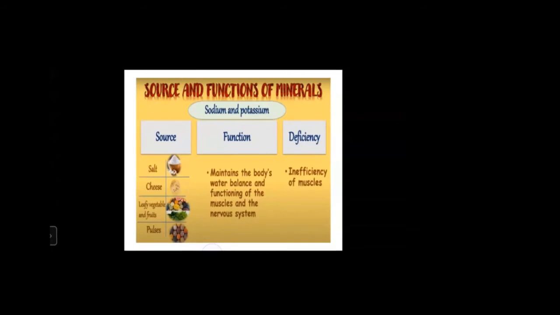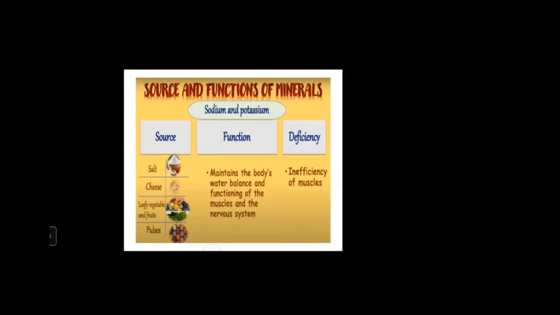Next minerals are sodium and potassium. We get sodium and potassium from salt, cheese, leafy vegetables and fruits, and pulses. And what are the functions? Maintains the body's water balance and the functioning of the muscles and the nervous system.